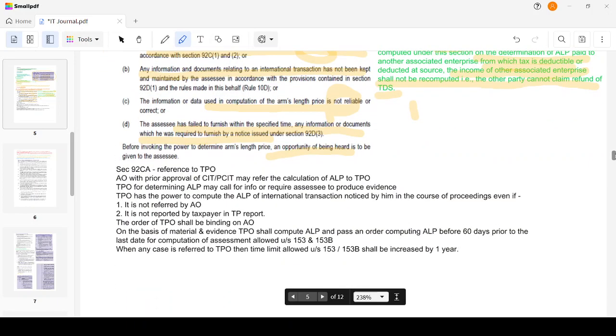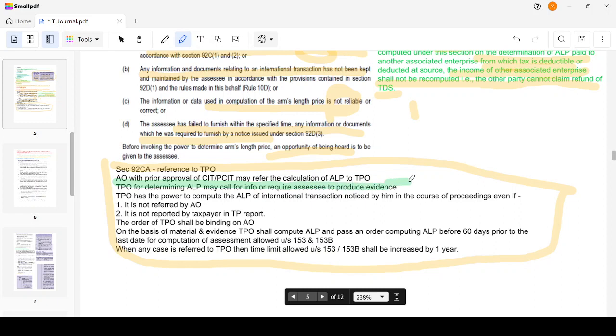Now, we have another provision, right? Reference to the transfer pricing officer, which is what we are going to discuss now. Okay, this is that provision. Let's go on discussing it. Reference to a transfer pricing officer: the AO, with the prior approval of the CIT or PCIT, may refer the calculation of ALP to the transfer pricing officer.